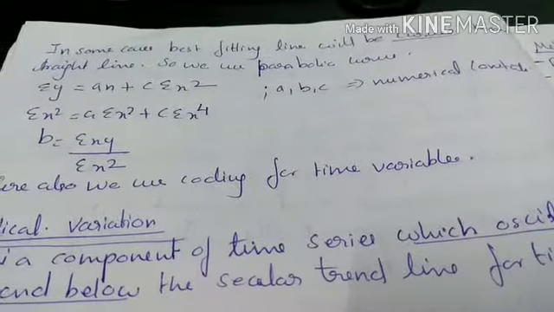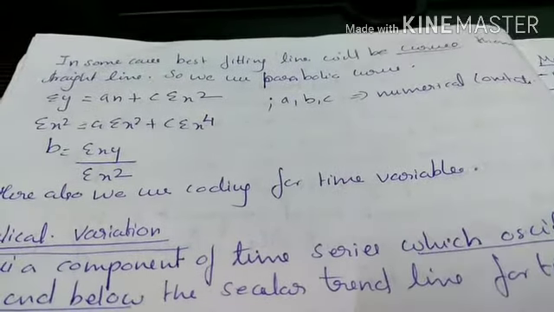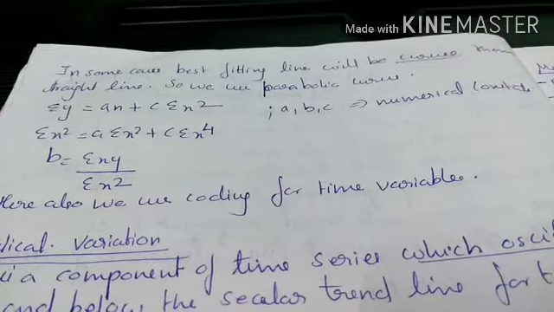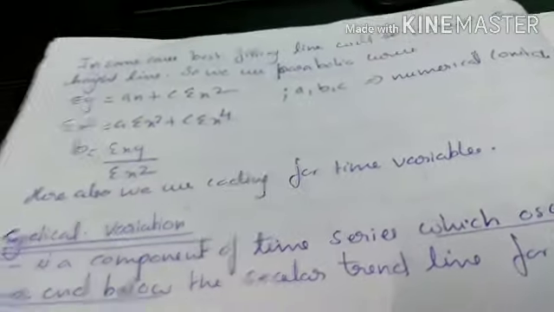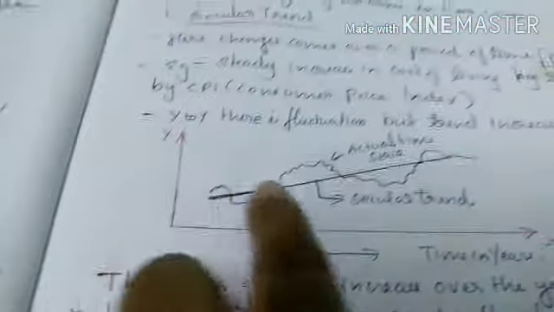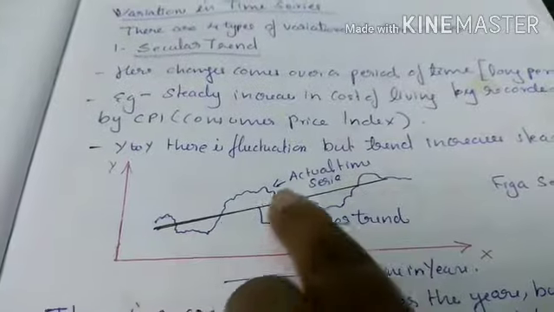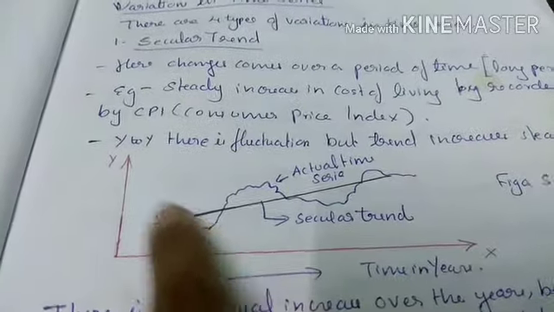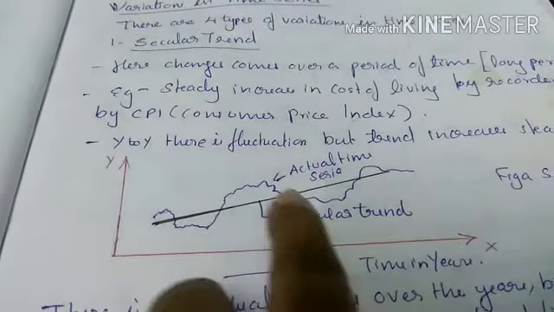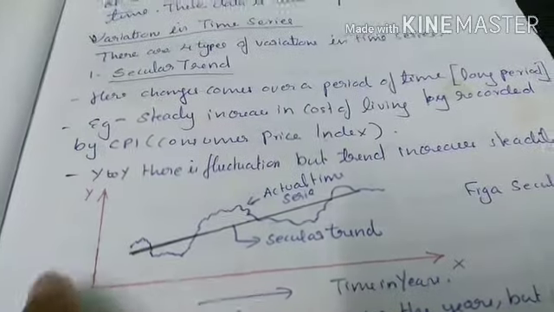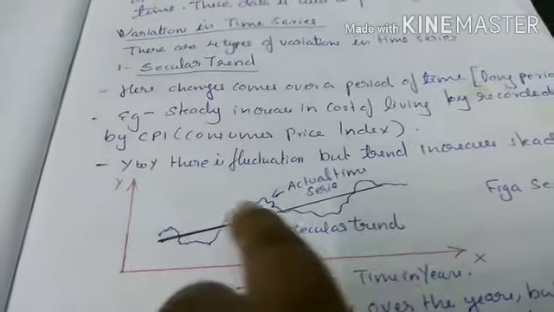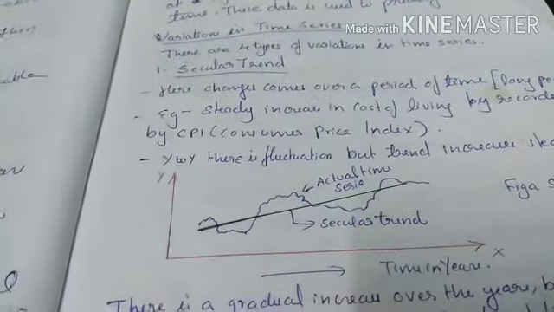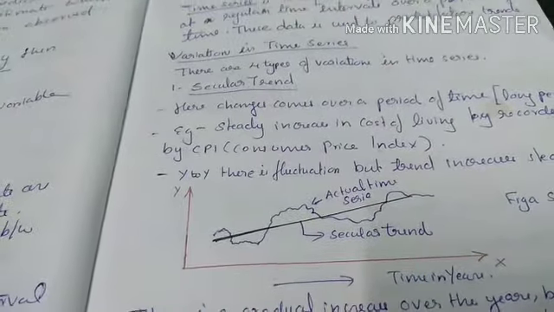But in some cases, the best fitting line may be a curvilinear line rather than a straight line. So we use parabolic curves. We cannot use the straight line equation if the best fitting line of a graph is not a straight line. For example, here the secular trend line is a straight line, but in some cases this graph may go like this, and so we get a parabolic shape, some other curvilinear shape than a straight line. So we cannot use the equation for a straight line.